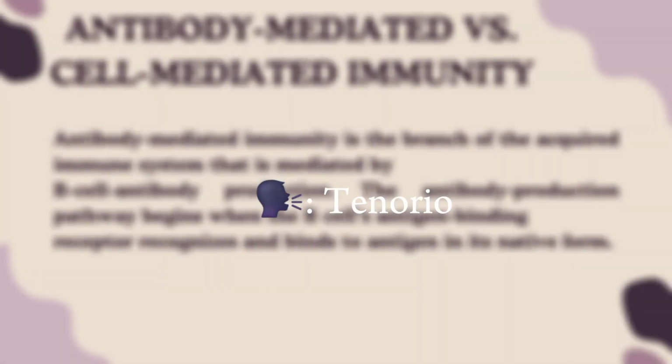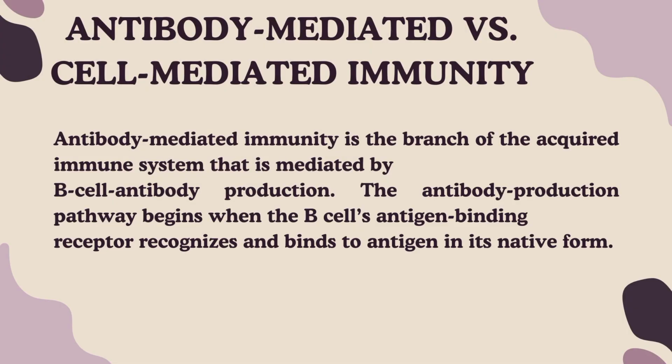So let's move on to antibody mediated versus cell mediated immunity. Antibody mediated immunity is the branch of the acquired immune system that is mediated by B cell antibody production. The antibody production pathway begins when the B cell's antigen binding receptor recognizes and binds to antigen in its native form. There are five types of antibodies produced by B cells: IgA, IgD, IgE, IgG, and IgM.